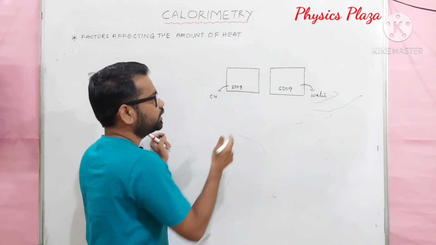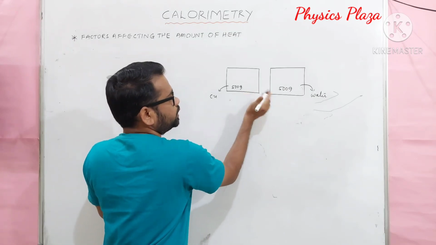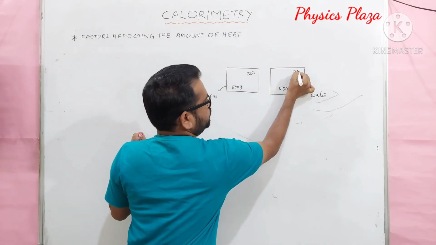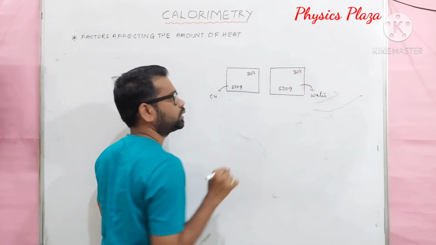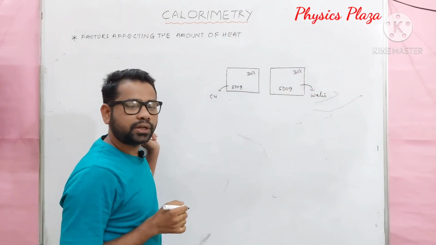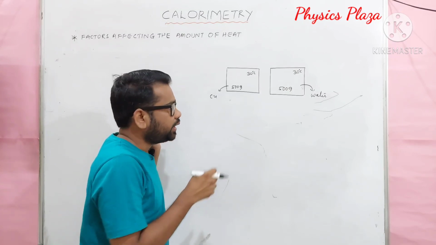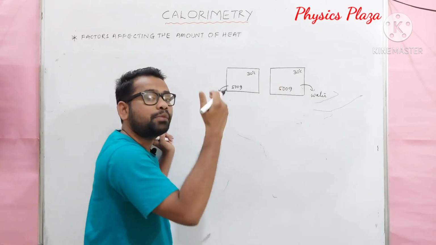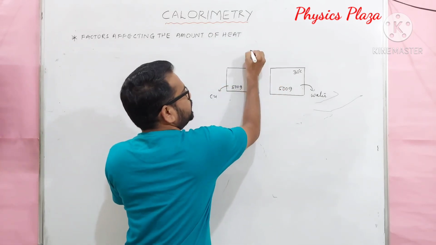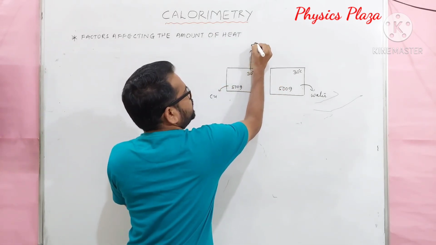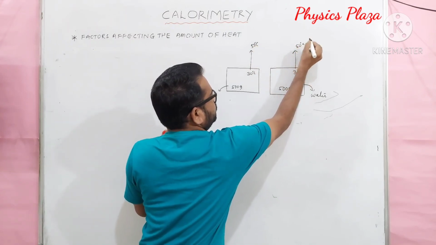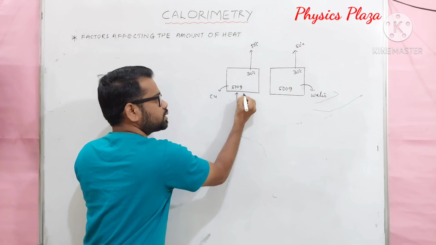Let us take the initial temperature of copper and water. Let us suppose both are at the same temperature initially. In order to raise the temperature of these two blocks by the same amount, from 30 degrees Celsius to 50 degrees Celsius, we need to provide some amount of heat.